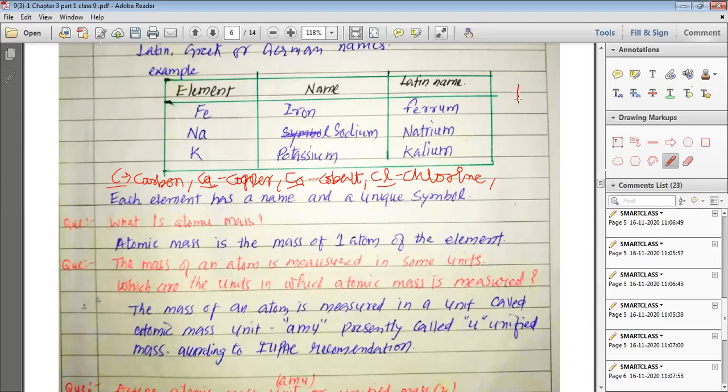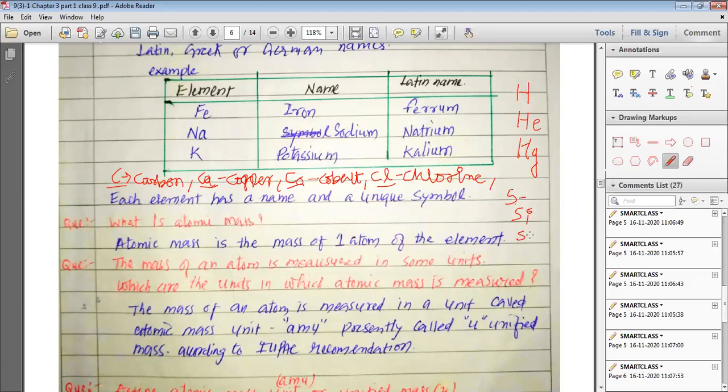Same way, my dear students, when you write H, it represents hydrogen. When you write He, it represents helium. When you write Hg, it represents mercury. Same way, if you write only S, it represents sulfur. If you write Si, it represents silicon.